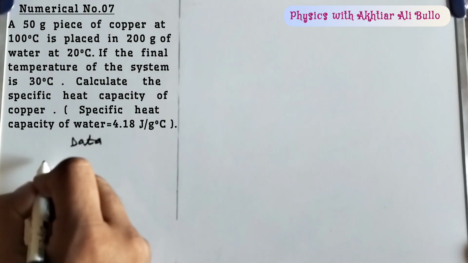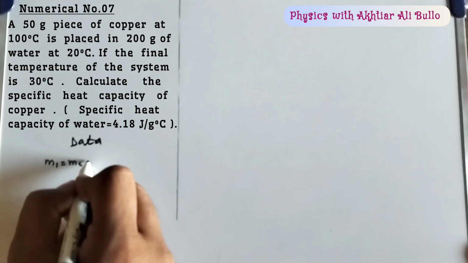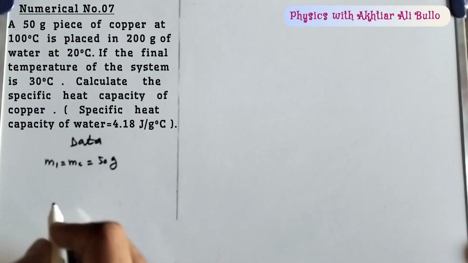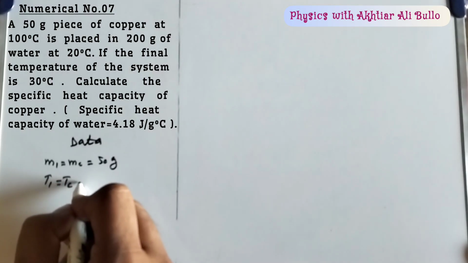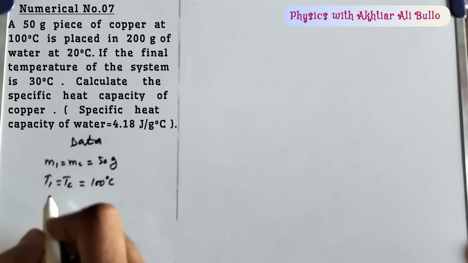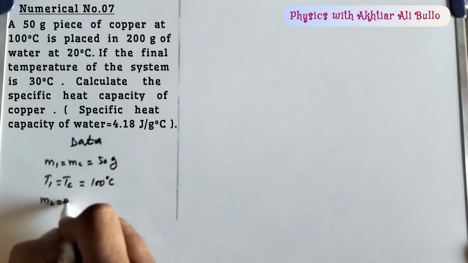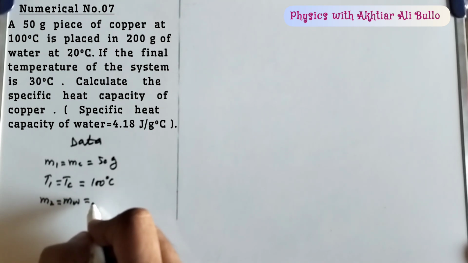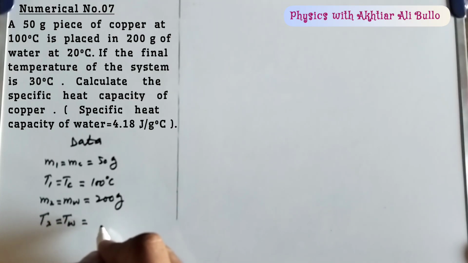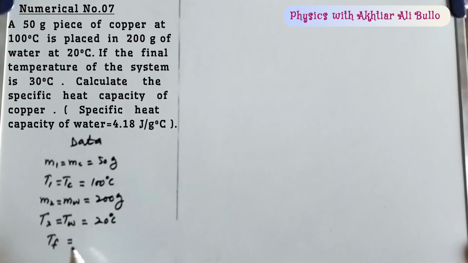Mass of copper, M1, is obtained as 50 gram, and temperature of copper, means T1 or Tc, is equal to 100 degree centigrade, and mass of water, M2 or Mw, is equal to, which is given as 200 gram, and temperature of water, T2 or Tw, is given as 20 degree centigrade, and final temperature Tf, means temperature of mixture, is given as,